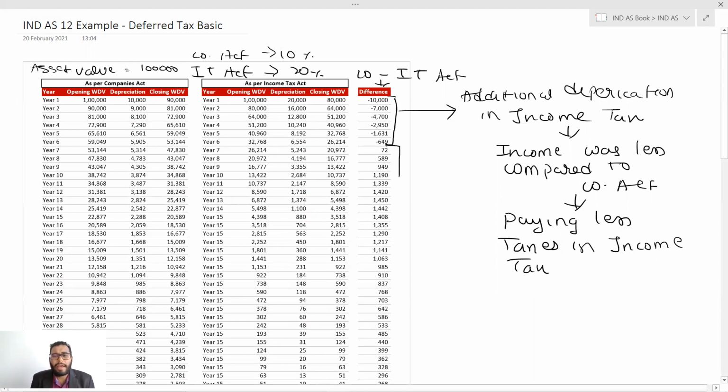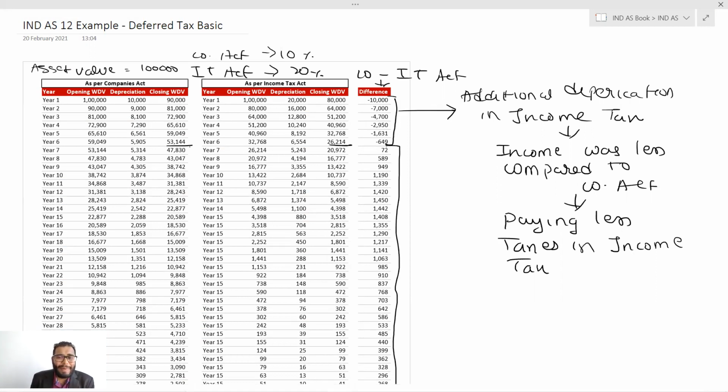In the subsequent years, the depreciation as per the Companies Act was higher than the depreciation as per the Income Tax Act. And why is this? Because till the 6th year, my closing WDV, if you see over here, is 26,000, whereas in the Companies Act it's 53,000. So the WDV was higher in the books of the Companies Act compared to the WDV in the Income Tax Act. Now, why is this, and what is the implication of this?